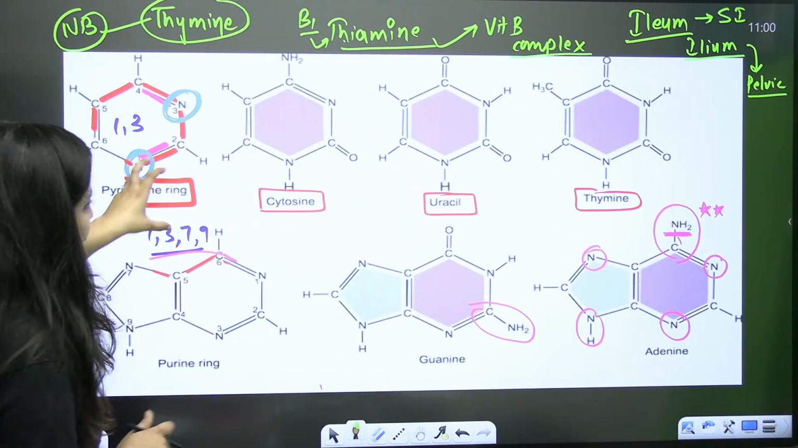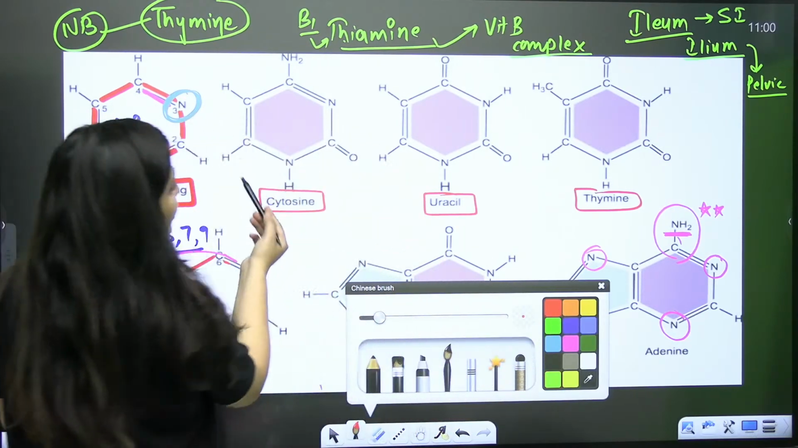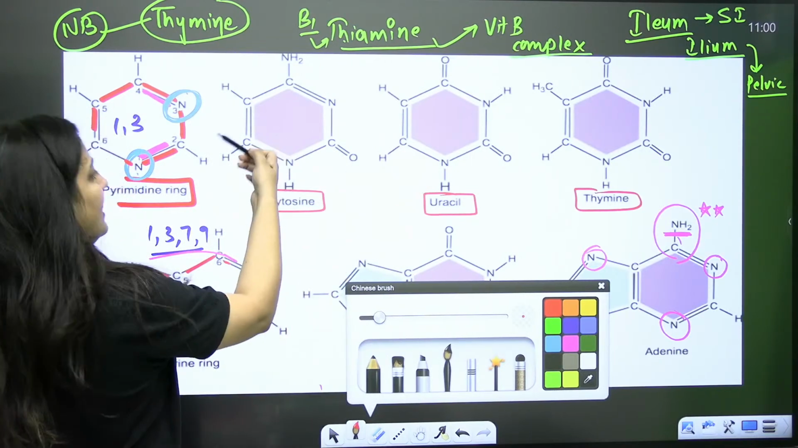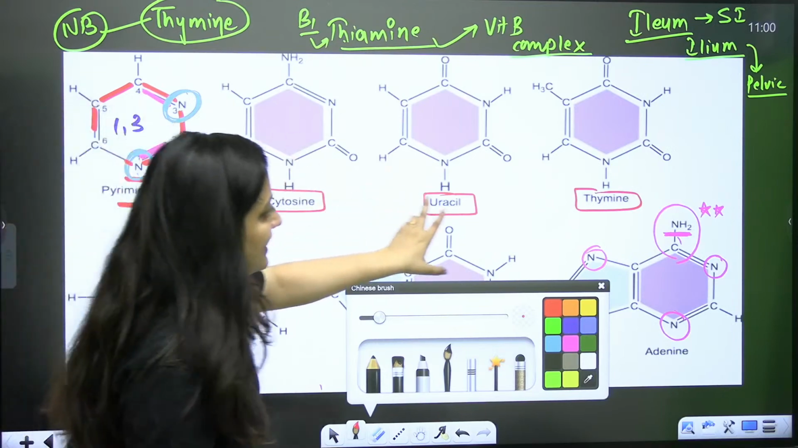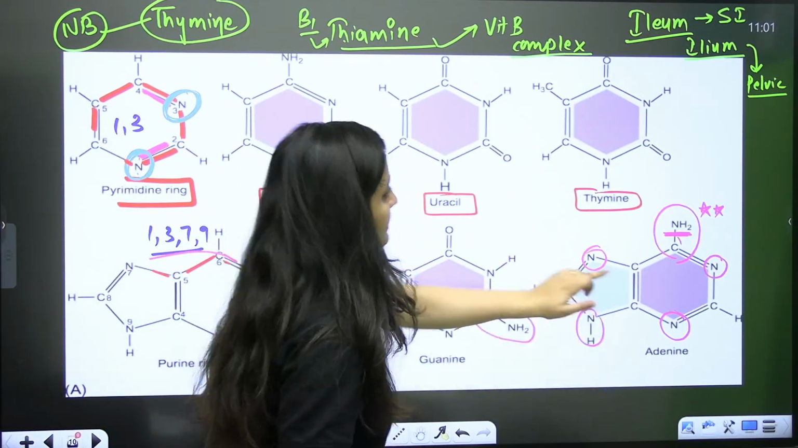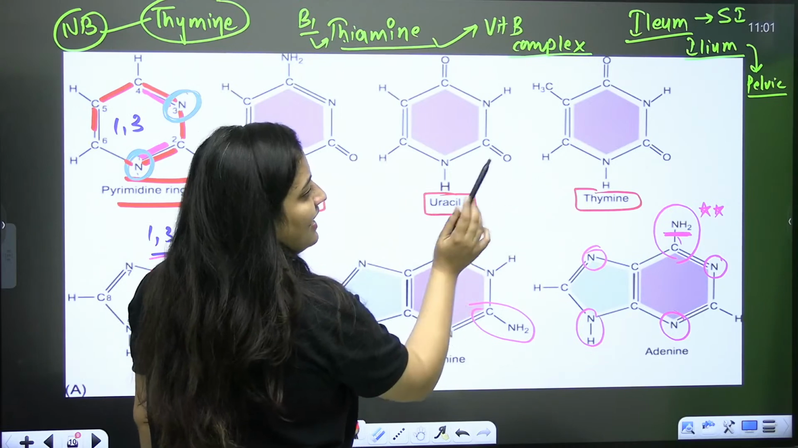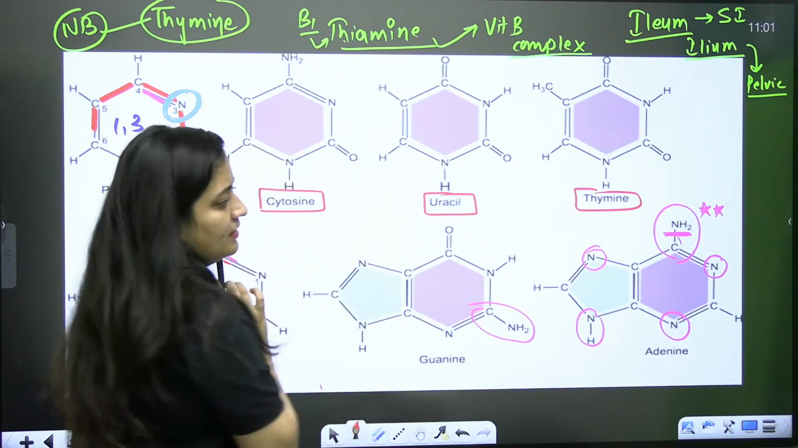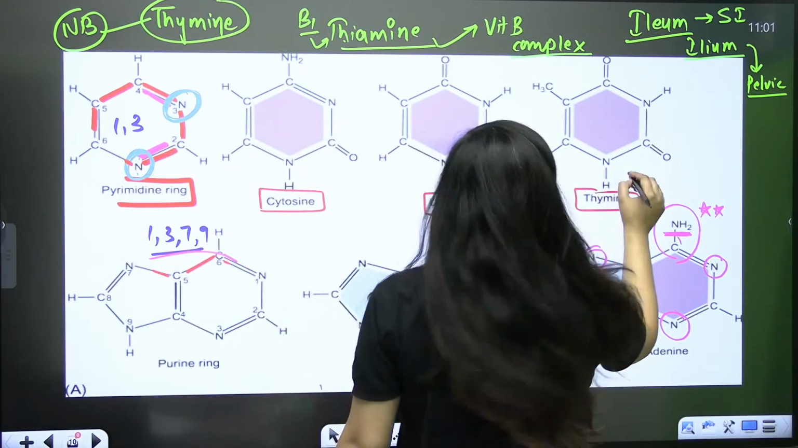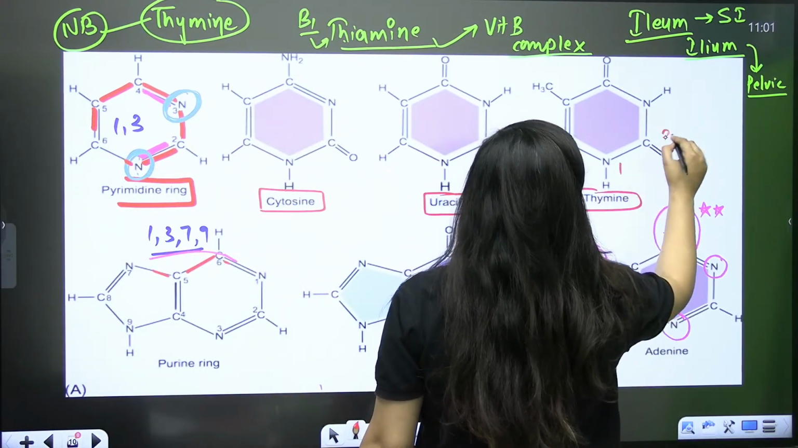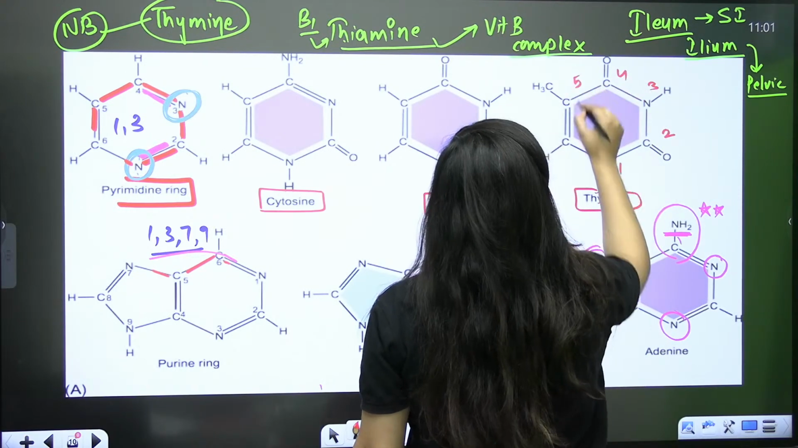Fine. So now the pyrimidine ring. You have cytosine, uracil and thymine, right? As I said, please focus on these structures as well. Now let's compare uracil and thymine. See, if you compare uracil and thymine, you will see everything is the same, isn't it? Like see, it is thymine. This is your carbon, nitrogen 1, 2, 3, 4, 5 and 6.